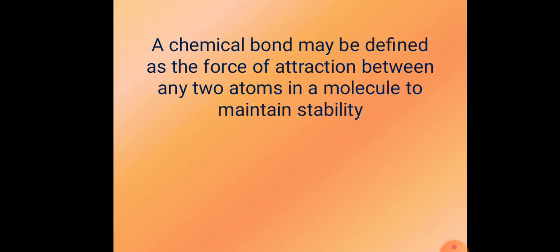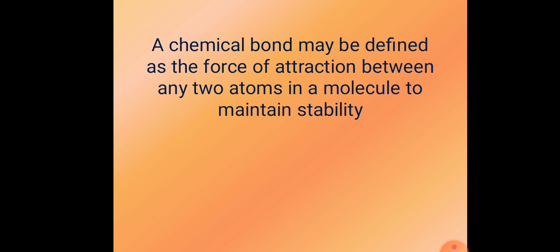During a chemical combination or during a chemical reaction, the elements try to acquire the nearest noble gas configuration. Why? To attain the stability. So, to attain the stable electronic configuration, they try to attract electrons towards themselves and form a bond. That is how the chemical bonds are formed. So, what is a chemical bond? It is nothing but an attractive force that holds two atoms together in a molecule.